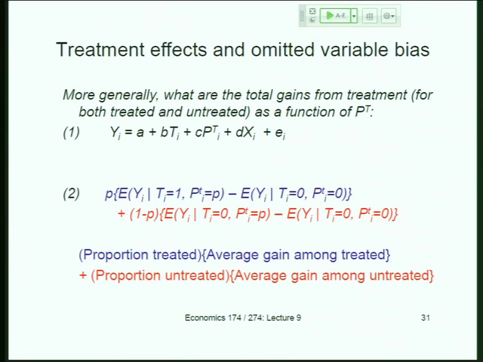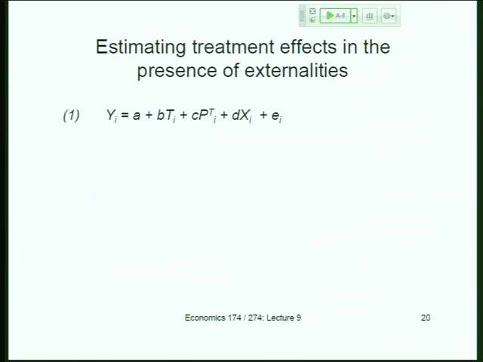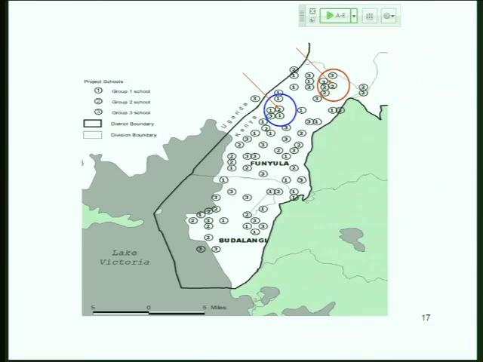You saw how close the schools were. So that's part of it. Another reason why you find these spillovers is, if you go back to the map, a lot of these schools are near Lake Victoria. And kids very often go to play or fish or bathe at the same points on the lake. And that may be true for kids from a few kilometers around. So kids from a few kilometers around may attend different schools, have different treatment status, but they may all be accessing the lake at similar points.